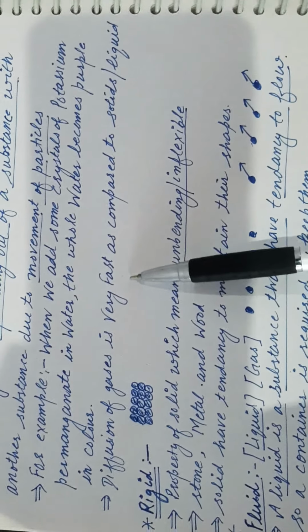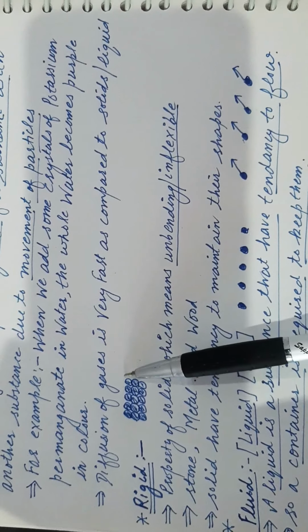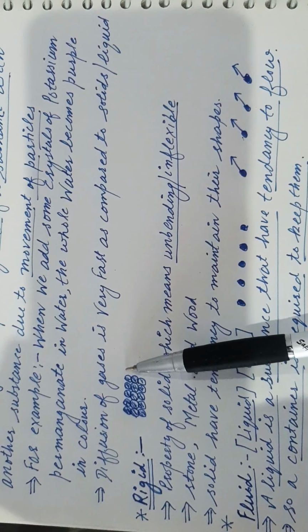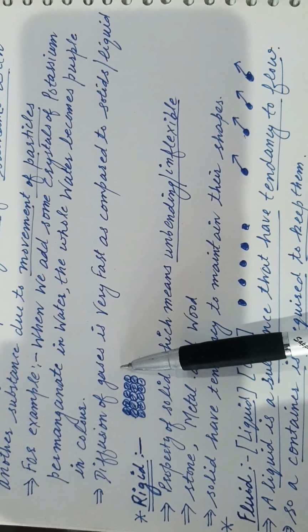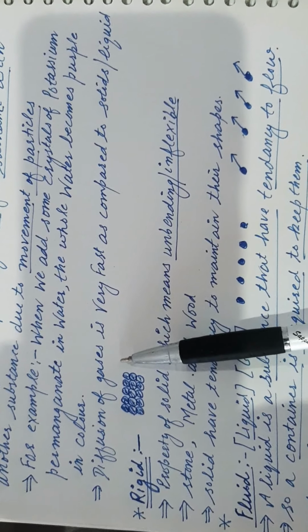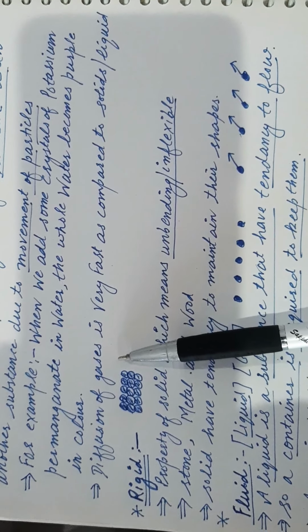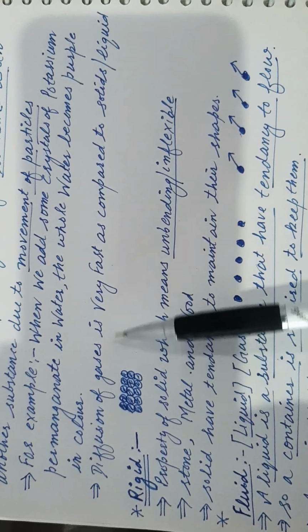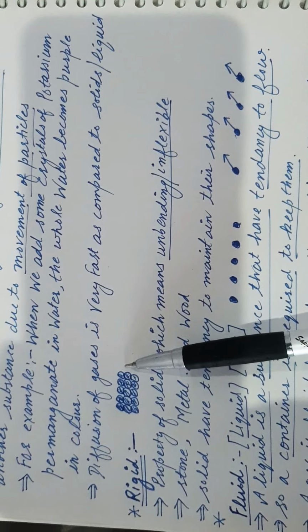Diffusion of gases is very fast as compared to solid and liquid. Why? In case of gases it is highest because the particles of gases have very high energy, and the energy due to motion is known as kinetic energy. So the gaseous particles have higher kinetic energy as compared to solid and liquid. So diffusion of gases is very fast, after that liquid, and very minimum in case of solid.